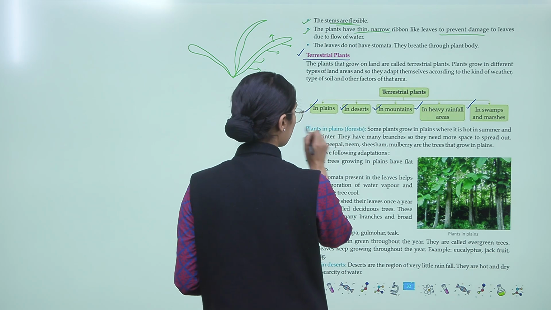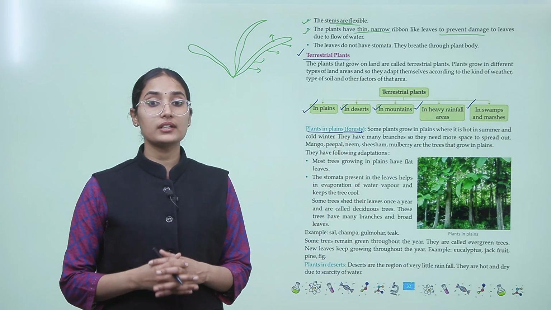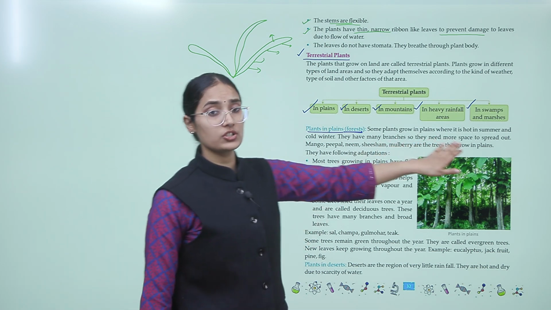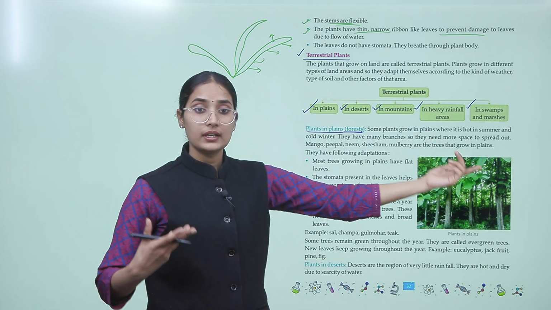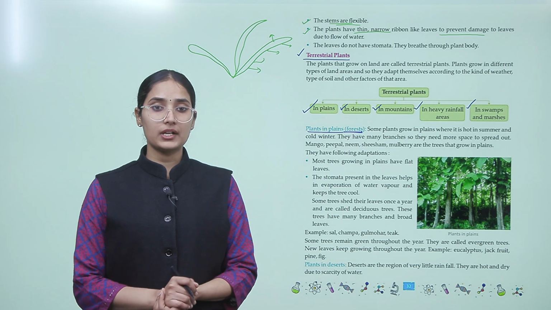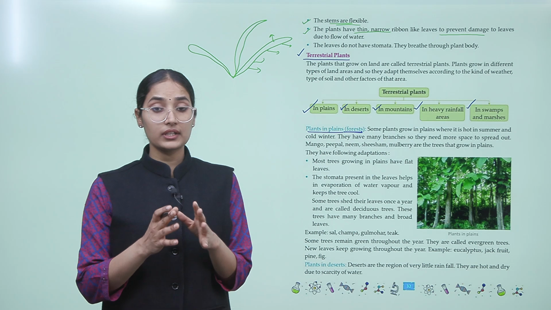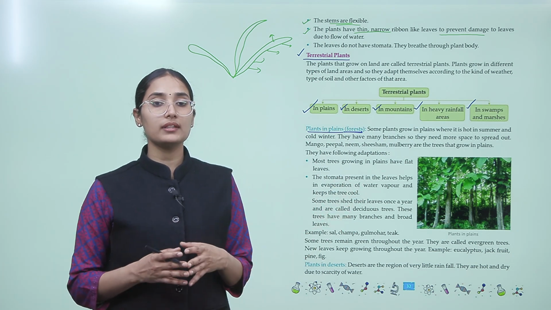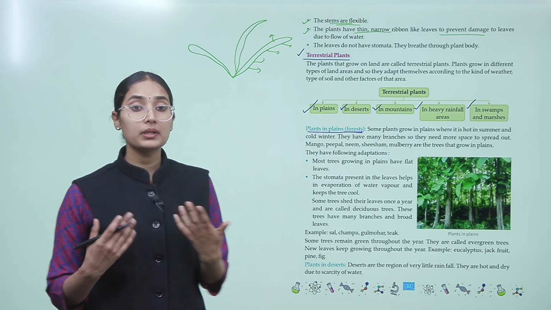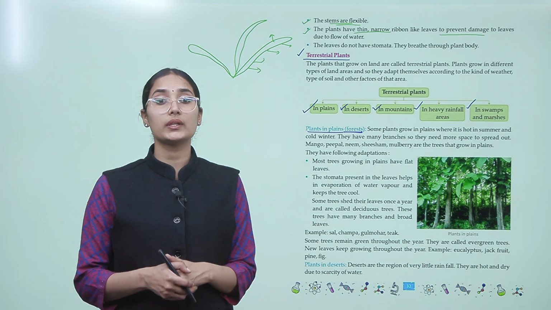So plains consist of forests. Some plants grow in plains where it is hot in summer and cold in winter. So can you just imagine the extreme environment, hot and cold, right? They have many branches, so they need more space to spread out, and that's why they are present in the plains. So mango, peepal, neem, shisham, right? These are all examples of trees that grow in the plains.